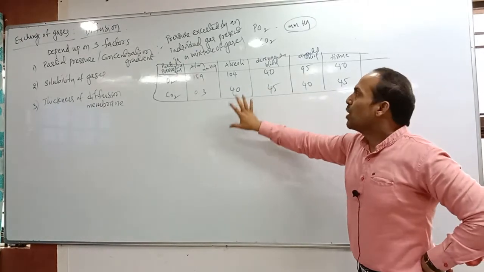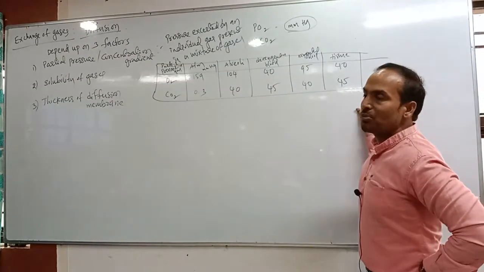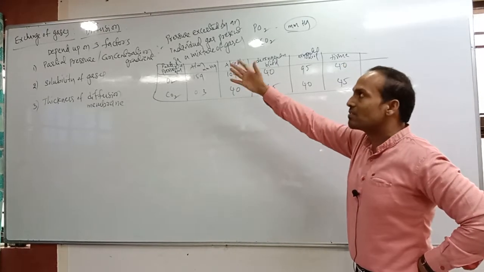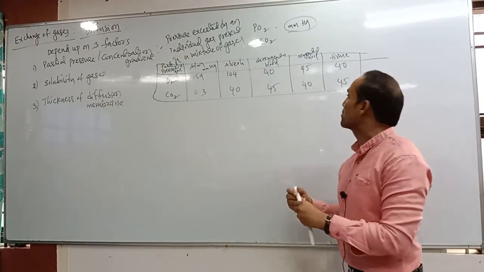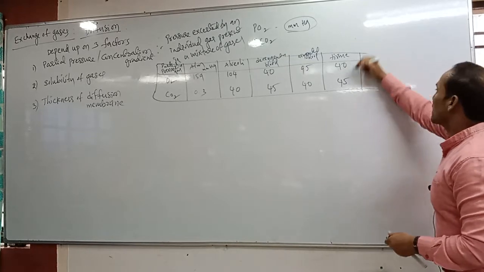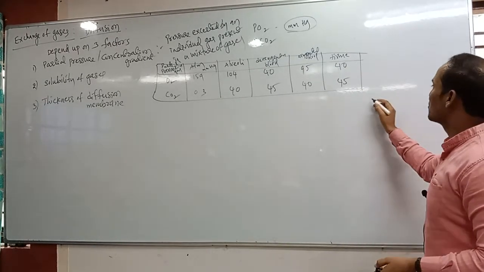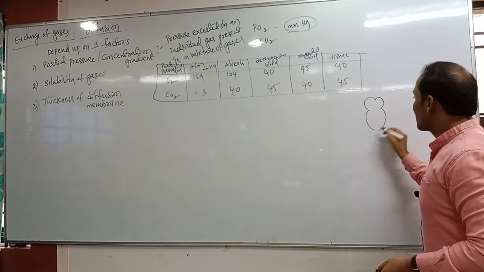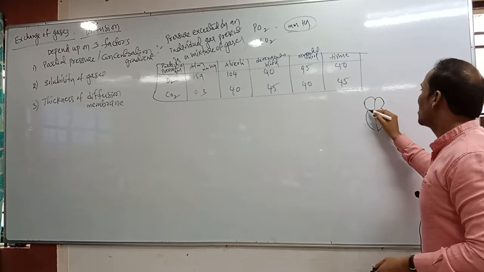Okay, now all partial pressures we have discussed. Now how does the exchange of gases occur? Let us discuss. This one I can explain with the help of the diagram. So this is the heart structure. Our heart consists of how many chambers? Four chambers are present.